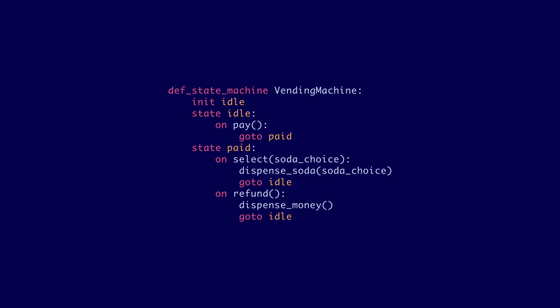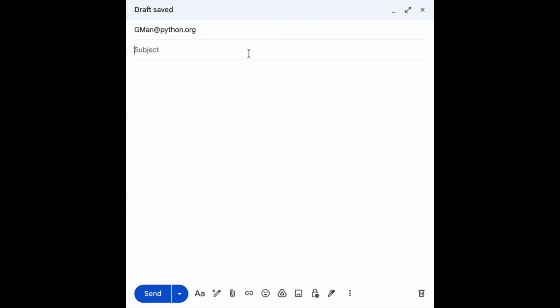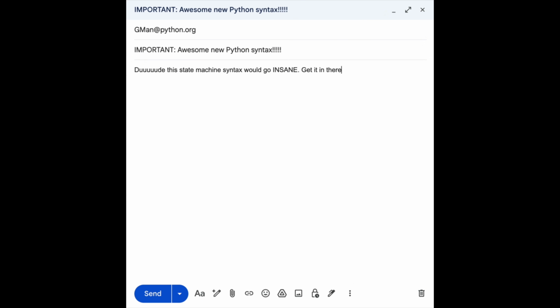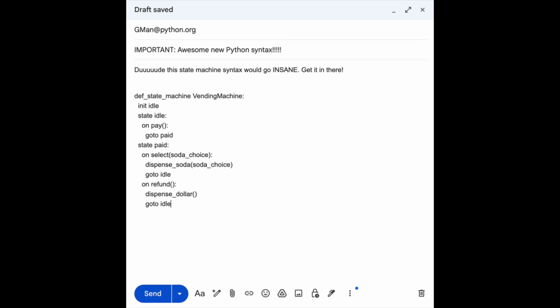Ooh, look at that. It's so concise and Pythonic. So much better than what we had to write by hand. Definitely one of the syntaxes of all time. You asked Guido to put this in Python, but he hasn't gotten back to you yet, so he must be really busy implementing it for the next version of Python. But while you're waiting, is there anything you can do?